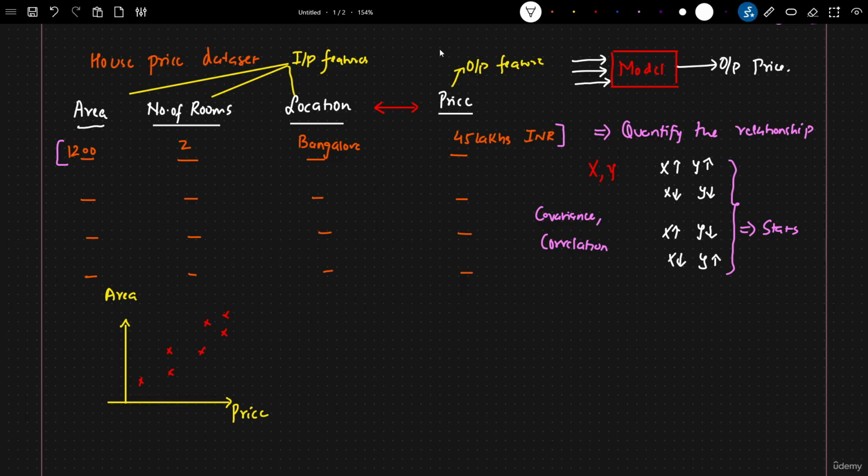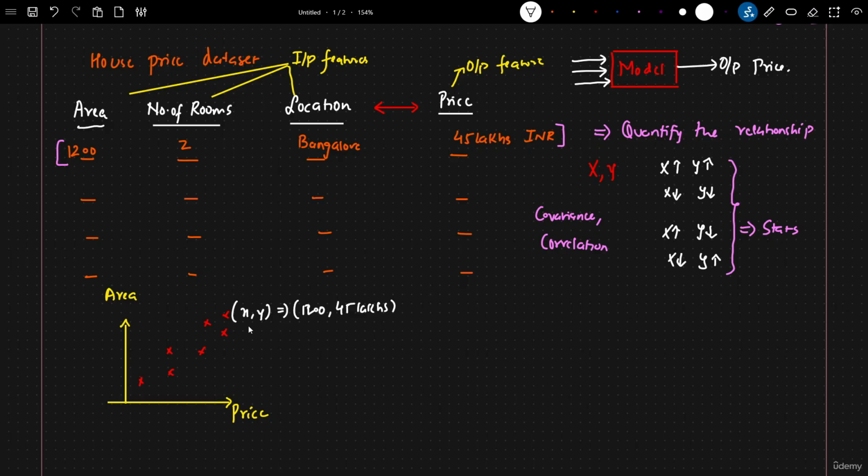So when I say 2 dimension, that means I'm plotting a point, and this point has an x coordinate and a y coordinate. Let's say the x and y coordinates are nothing but 1200 comma 45 lakhs, right? Similarly, different points will be denoted by different coordinates.